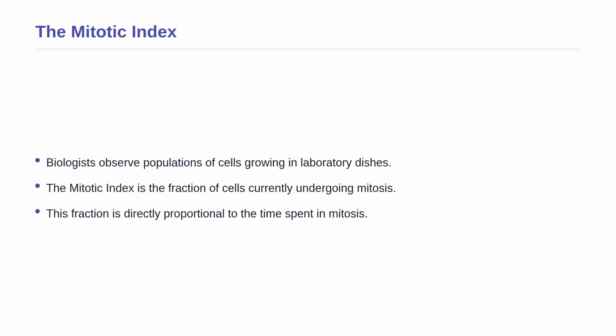So, we've seen how individual cells time their internal cycles. But how do biologists study this in a laboratory? When we look at a population of cells growing in a dish, they are usually at random stages of their cycle. To understand how much time they spend in the actual division phase, called mitosis, we use a concept called the mitotic index. The mitotic index is simply the fraction of cells in a population that are currently undergoing mitosis.